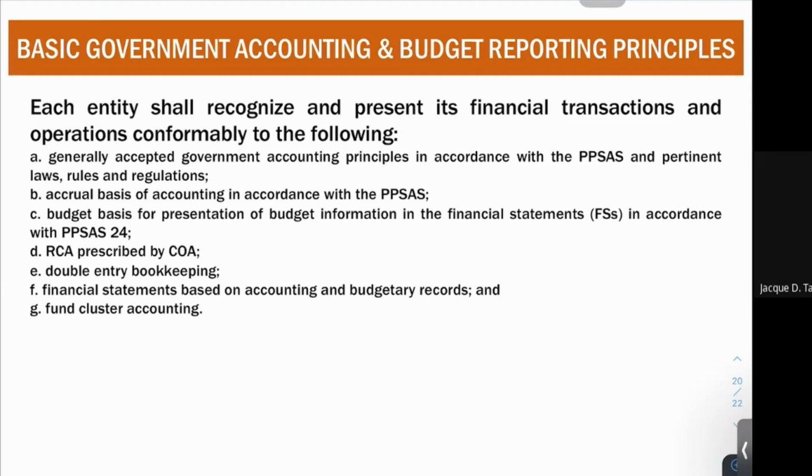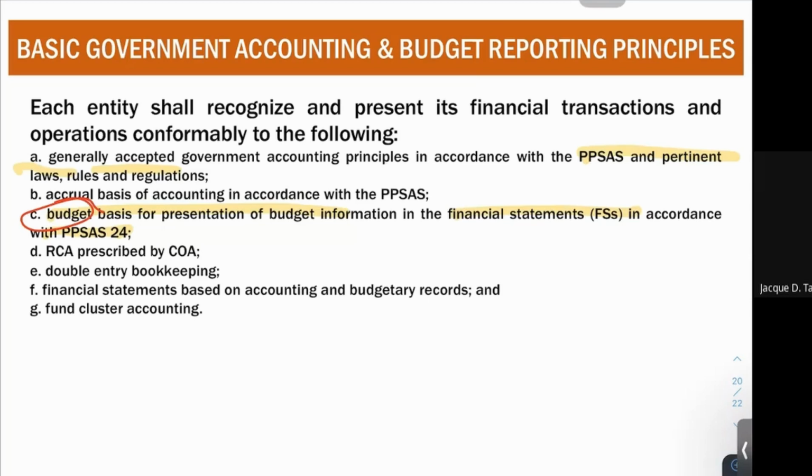First, generally accepted government accounting principles in accordance with PPSAS and pertinent laws and rules and regulations. We already know that because we should not depart from our standard. Next, accrual basis of accounting. You already know that. Budget basis for presentation of budget information in the financial statements in accordance with PPSAS 24. So here, we also present now a budget. The RCA prescribed by COA, double entry bookkeeping, you already know that. Financial statements based on accounting and budgetary records, you already know that.